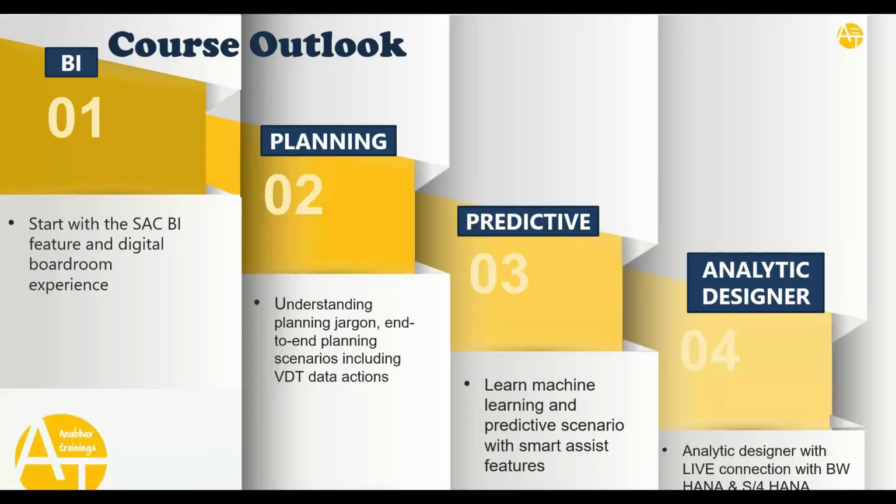In phase 2 of this training, I will cover the introduction of financial planning, what planning is, planning jargon, and we will understand the concepts of end-to-end planning scenarios like allocations, value driver trees, data actions, copy data actions, scripted data actions, and many more features. In phase 3, we will talk about prediction and how to use machine learning. We will cover the basics of machine learning, followed by the Smart Predict scenarios offered by SAP, which are classification, regression, and time series.